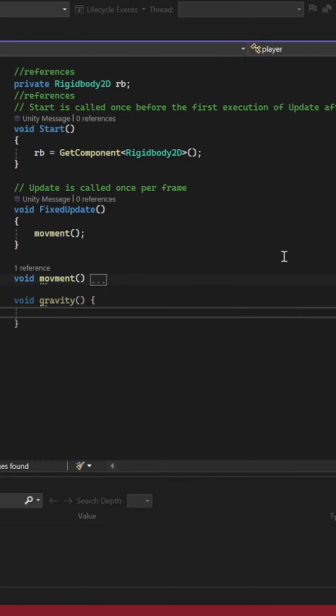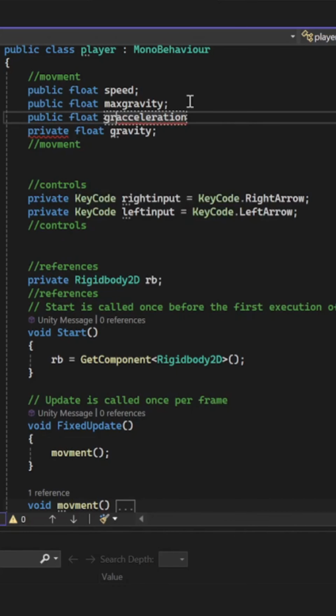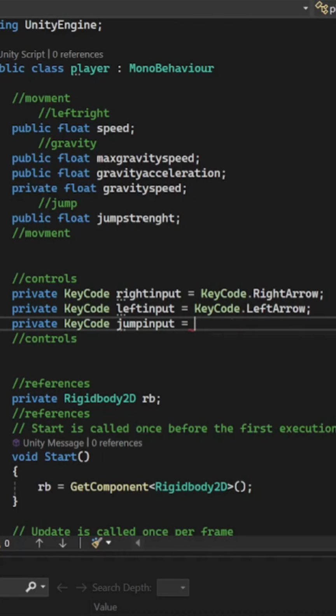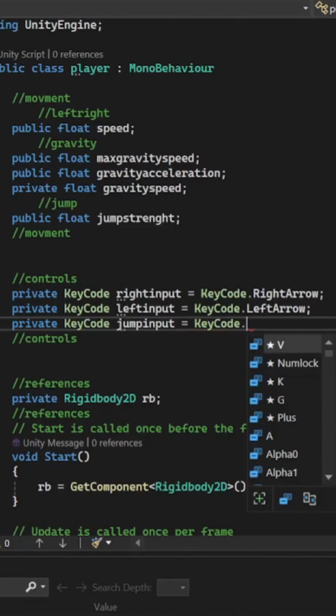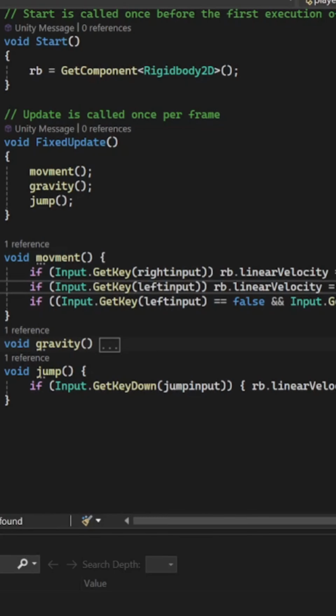Gravity was a bit more complex since it needed an acceleration, but a few lines of code and we are falling. One last thing, we needed the ability to jump. Simple enough, just make a function, write some code, and we'll be jumping. Everything is going pretty smoothly right now, and nothing can go wrong or anything.